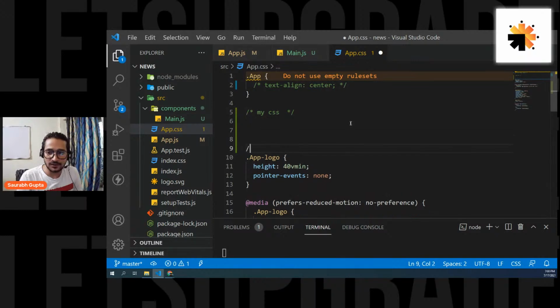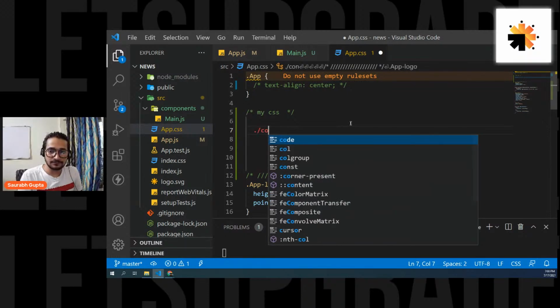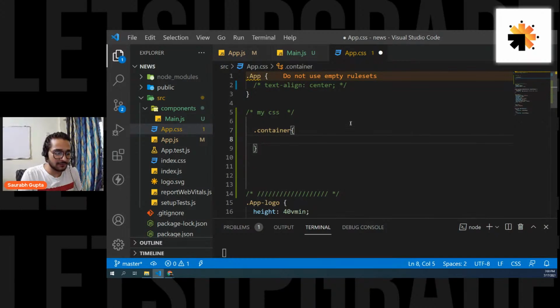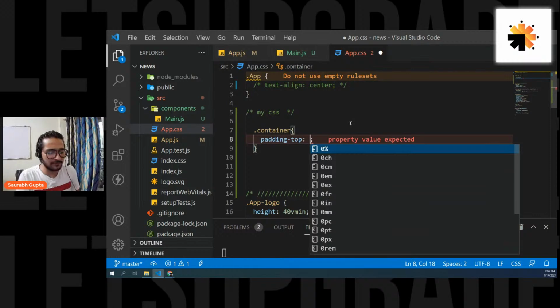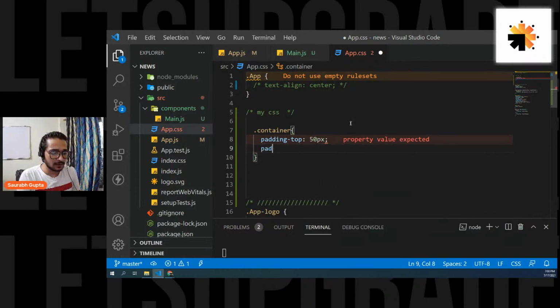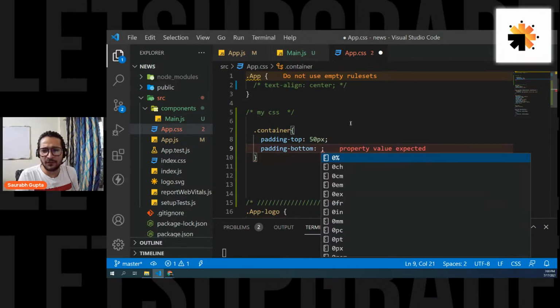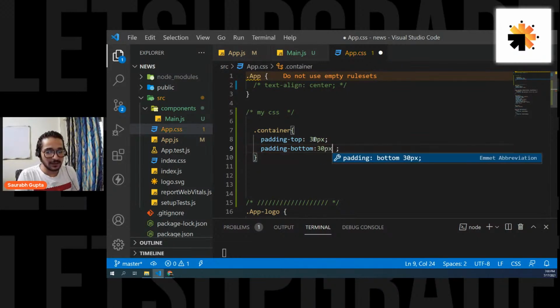Here I'm going to write my own CSS. So .container will have padding-top of 50 pixels, padding-bottom of actually 40, not 50, actually 30, not even that. Okay, 30 pixels. Cool.